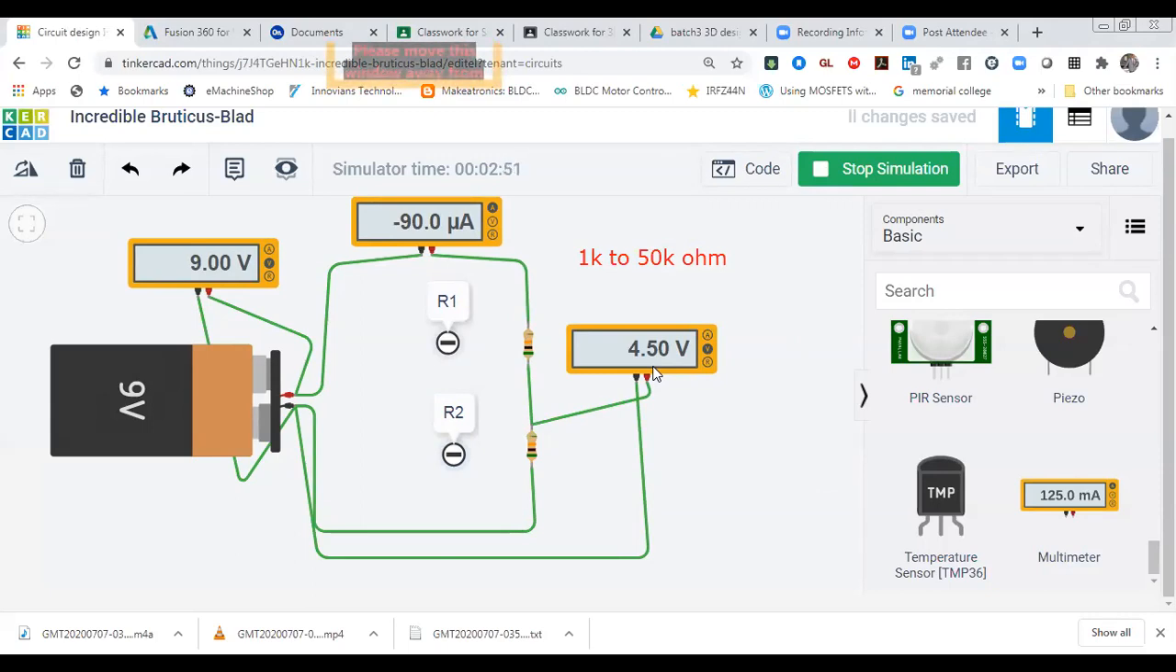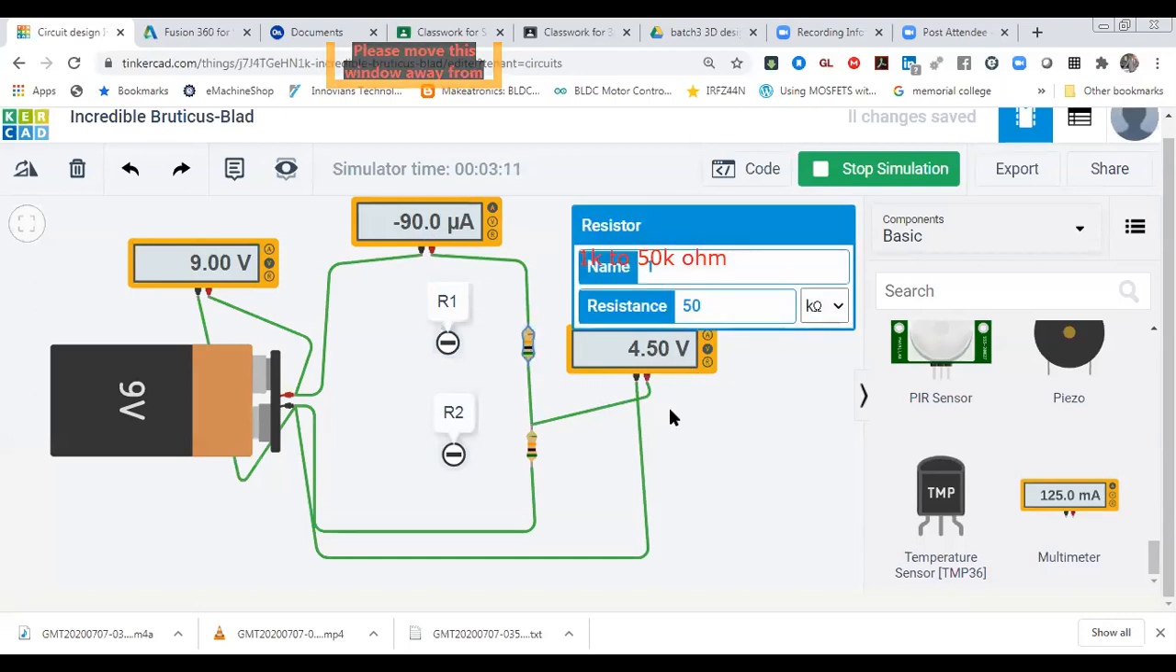That was desired, and a very small amount of current is flowing, in microamperes. The minus sign is there because we have connected the multimeter in reverse polarity, so there is no need to worry about the minus sign. You can see that at 50K you are getting 4.5 volt.